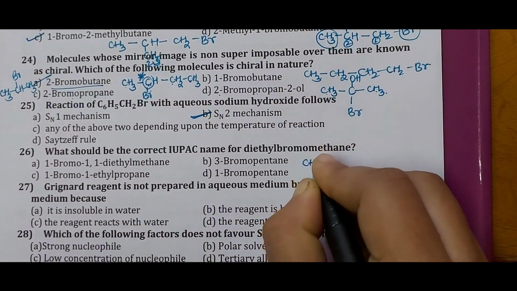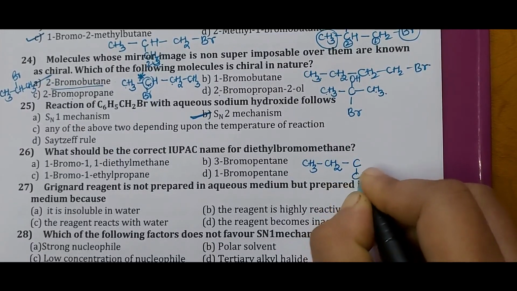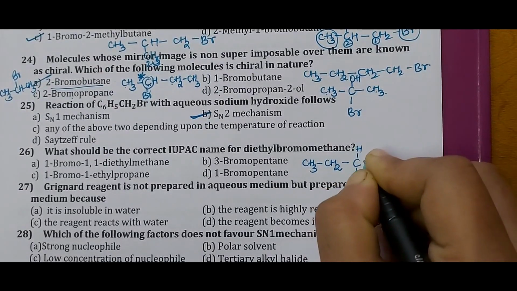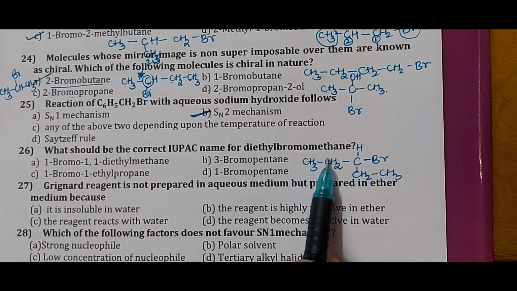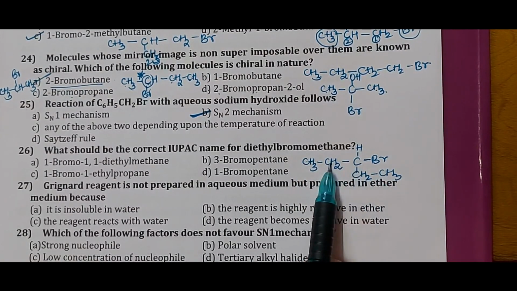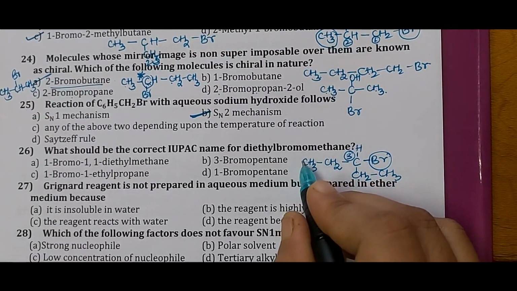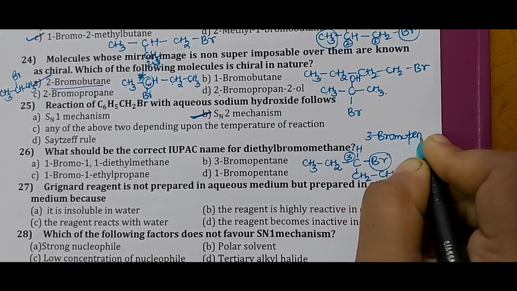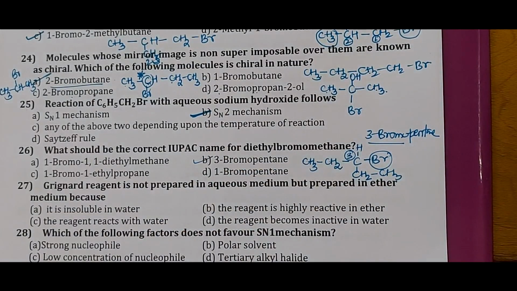We'll try to write its structure and then name it accordingly by selecting the longest carbon chain, as we have discussed for the previous example. So here this is the structure based on the name given. We'll write the longest carbon chain. If you count the carbon atoms from left to right or from right to left, there are totally 5 carbon atoms with Br on the third carbon atom. Hence its IUPAC name would be 3-bromopentane. Why? Because there are 5 carbon atoms in the carbon chain, and hence the correct answer is option B, 3-bromopentane. We'll go with the next question.